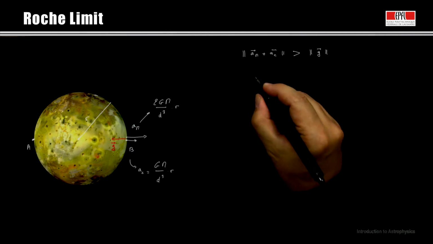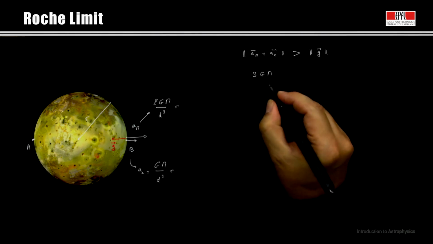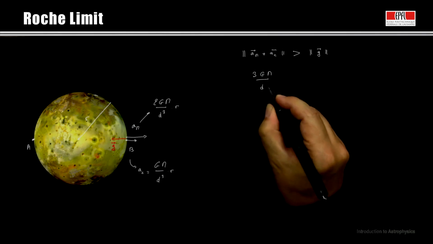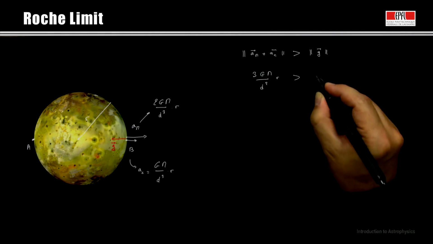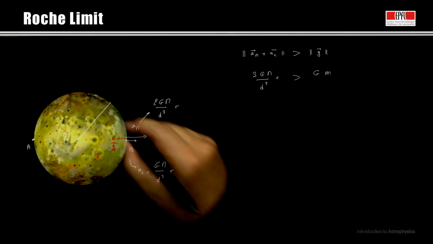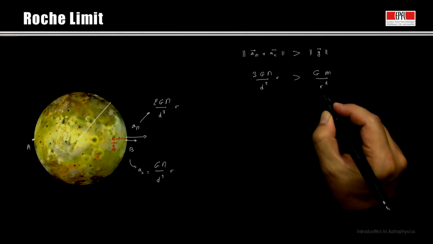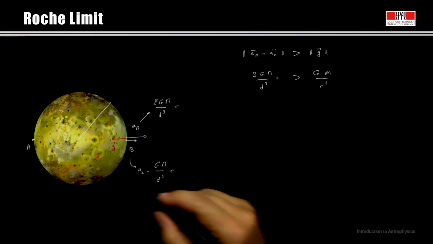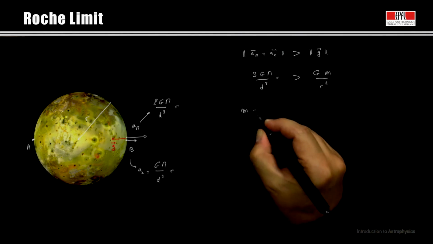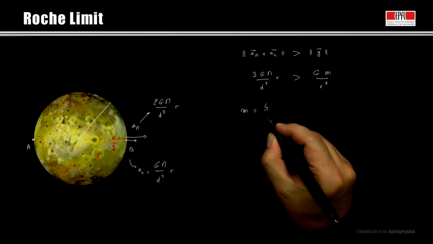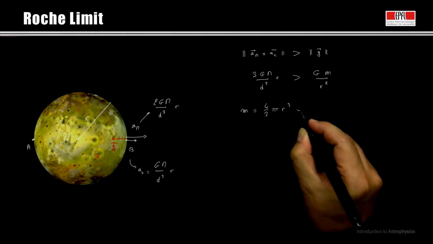Let us write it as equations. 3GM divided by d times r, greater than gm, where m is the mass of the satellite, over r, its radius. This term is the gravitational field at the surface of the satellite. To simplify, we will assume that m equals 4 divided by 3 π r³ times ρm, ρm being the satellite density.